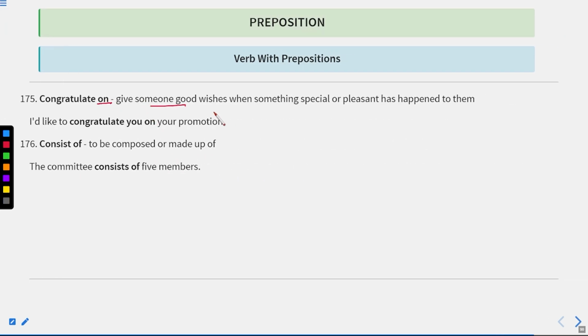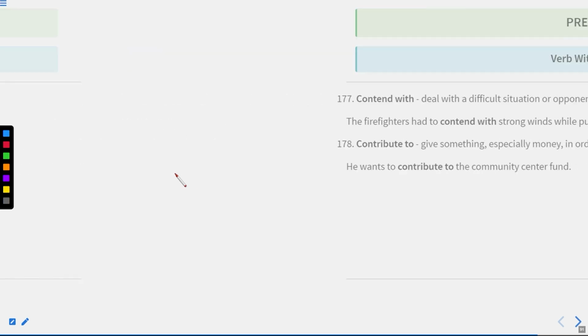Congratulate on, give someone good wishes when something special or pleasant has happened to them. I would like to congratulate you on your promotion. Consist of, to be composed or made up of. The committee consists of 5 members. Now let us move to the next one.